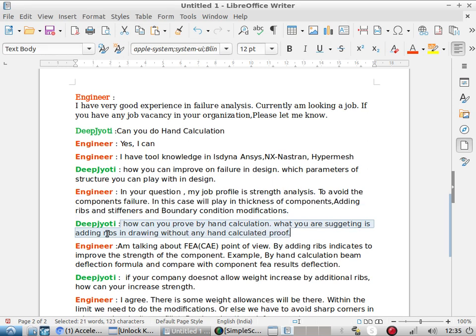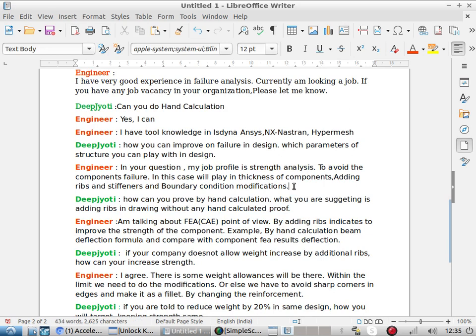How can you prove by hand calculation, without any proof, what you are suggesting, adding ribs in the drawing? From this answer, we understood that he knows what he is playing with in the drawing, and the same thing he must be doing at his present company. Adding ribs and extra weight is all R&D type of thing, right? But how can you prove it by hand calculation?